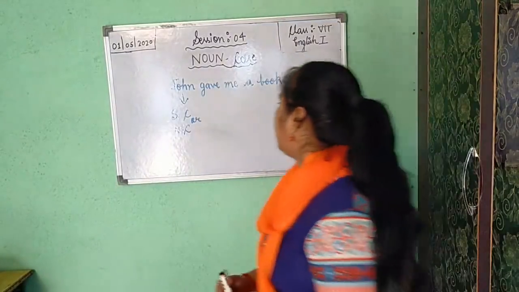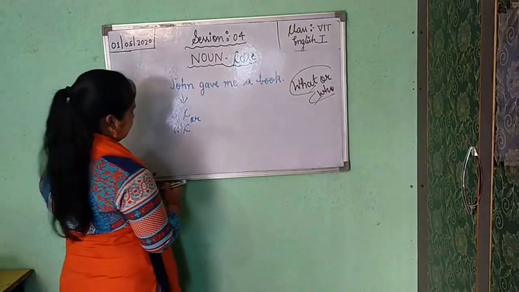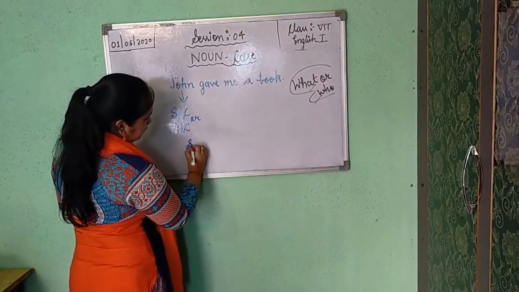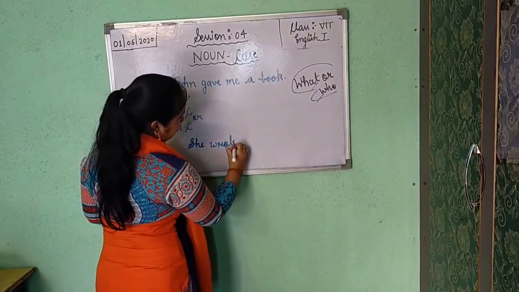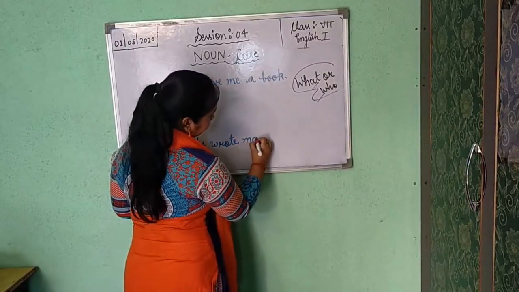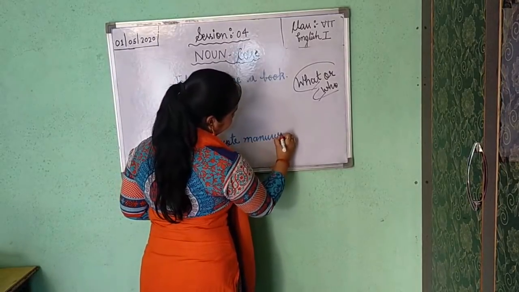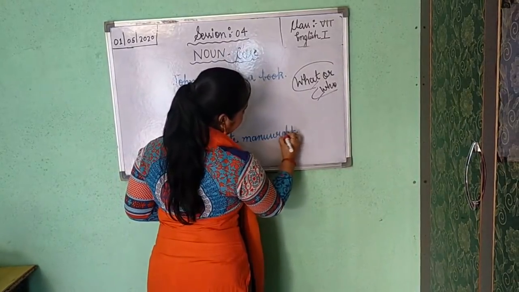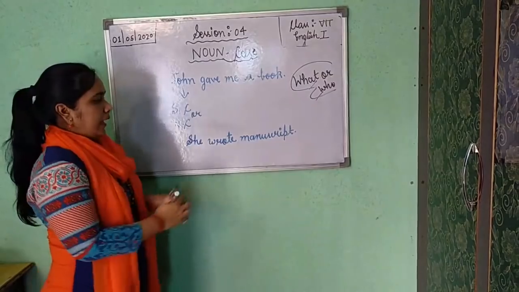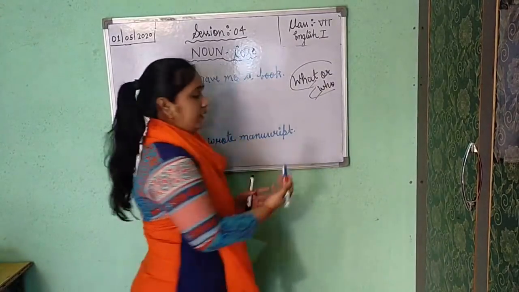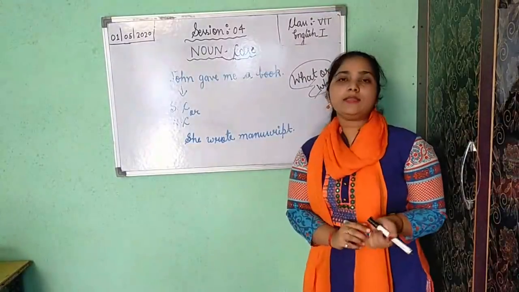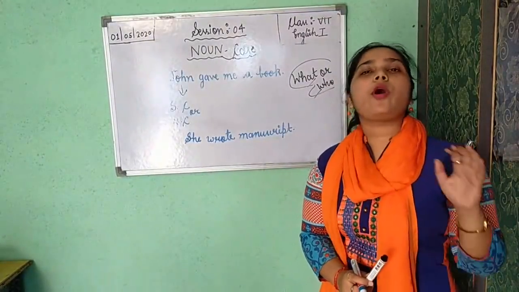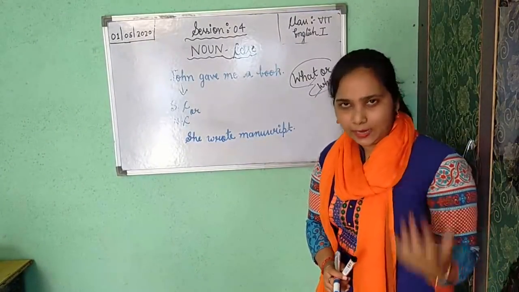One more example I am giving. She wrote manuscript. Here the word is manuscript. This word means an old book or document prepared by hand.